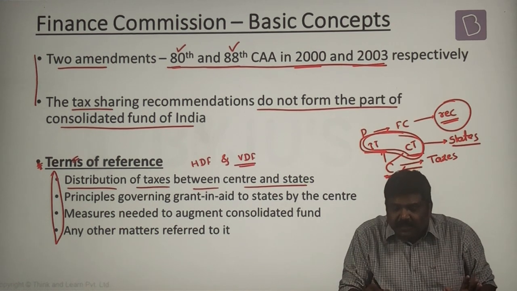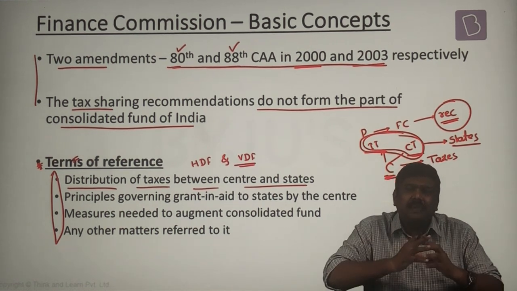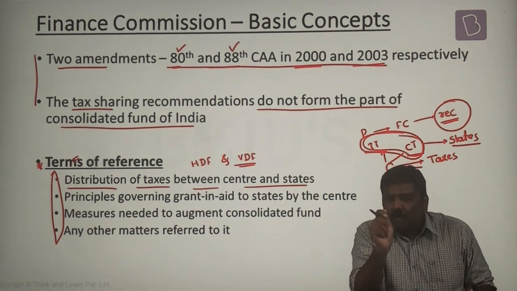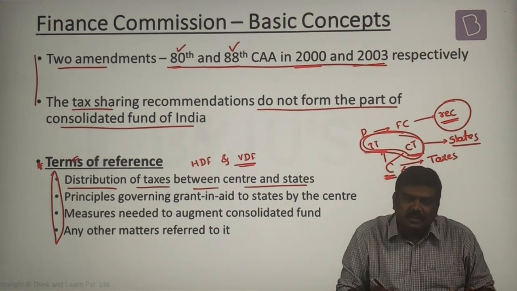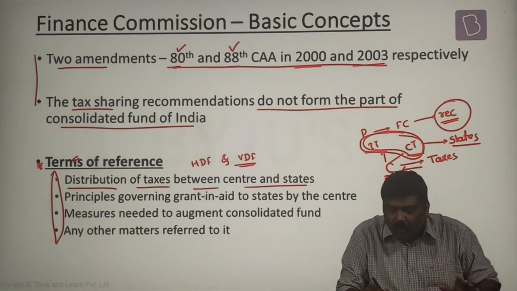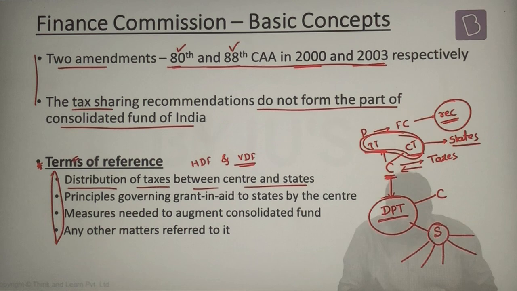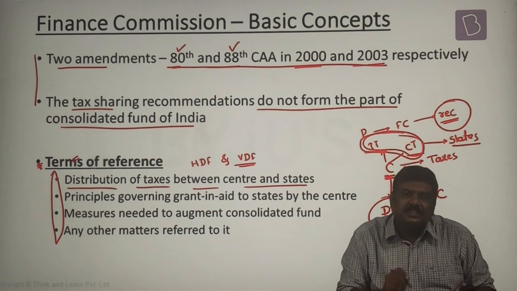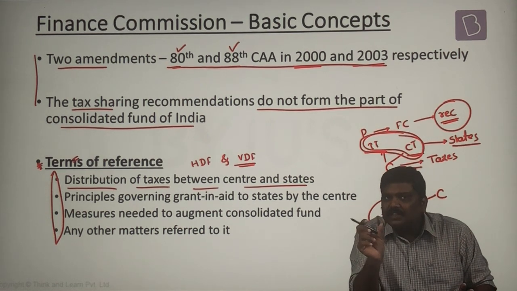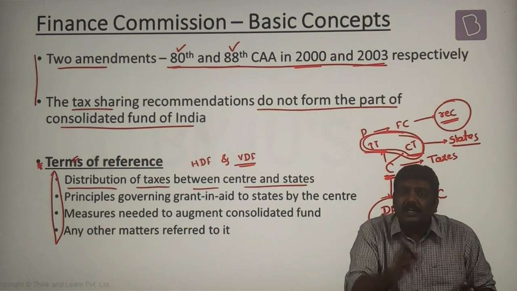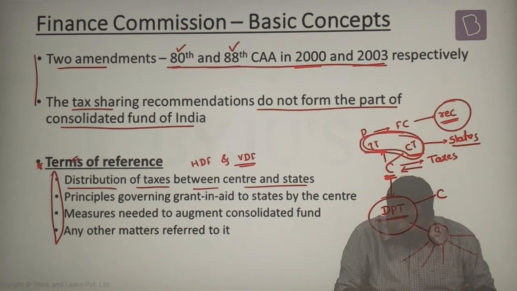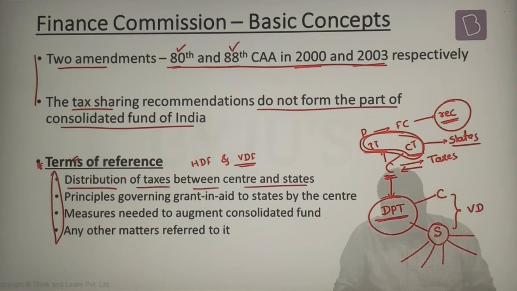In the same way, the central government will impose and collect many types of tax revenues. All these taxes collected by the central government will be put in a pool called the divisible pool of taxes. Remember this, it is called the divisible pool of taxes. From the divisible pool of taxes, how much should go to the center, how much should go to the states, and the money that has gone to the states, in what way it has to be distributed amongst the states. This is called vertical devolution and this is called horizontal devolution.